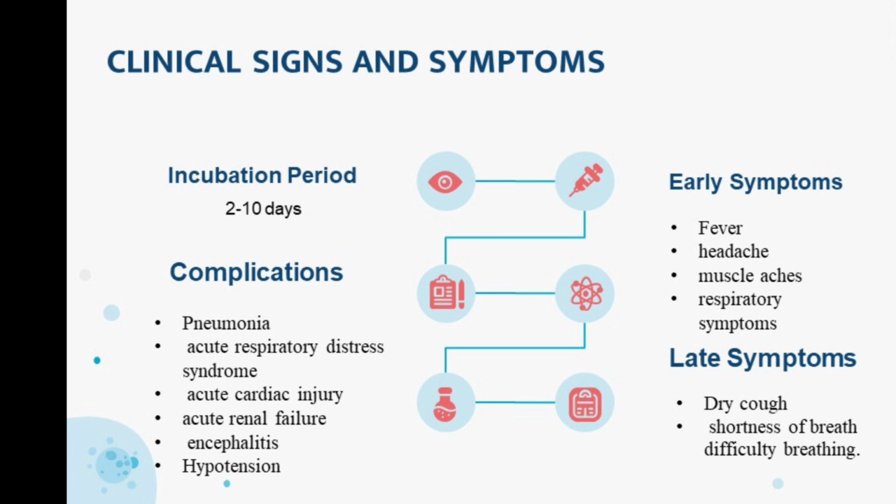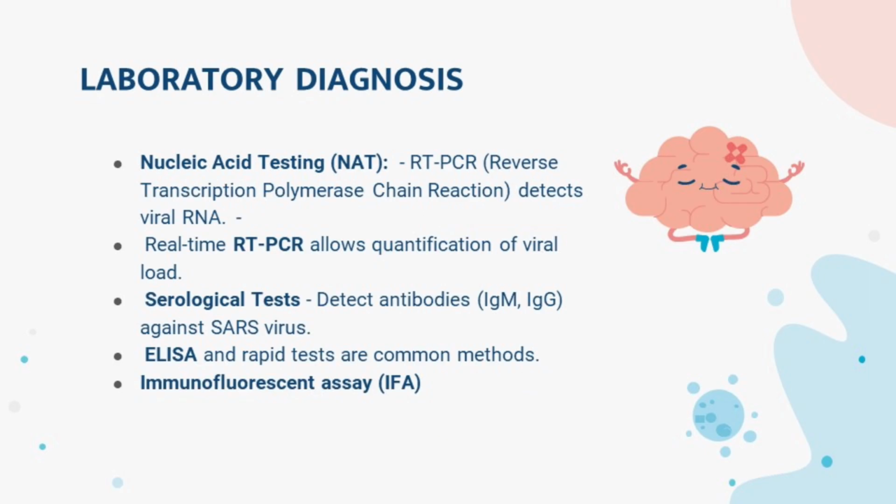Clinical signs and symptoms. The incubation period is 2 to 10 days. Complications such as pneumonia, acute respiratory distress syndrome, acute cardiac injury (damage to the heart muscles), acute renal failure (a sudden loss of kidney function), encephalitis (inflammation of the brain), and hypotension (abnormally low blood pressure). Early symptoms: fever, headache, muscle aches, respiratory symptoms, and late symptoms such as dry cough, shortness of breath, and difficulty in breathing.